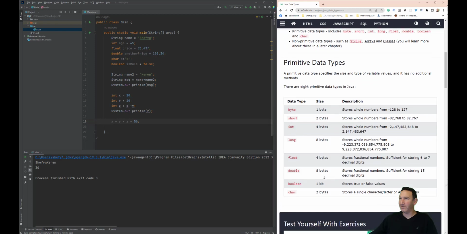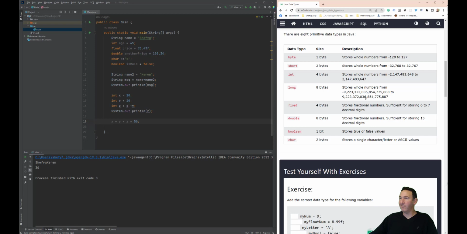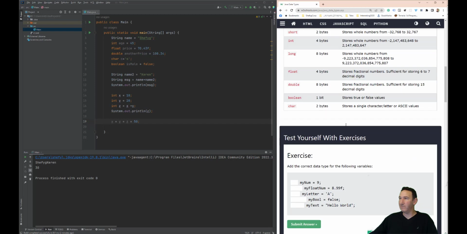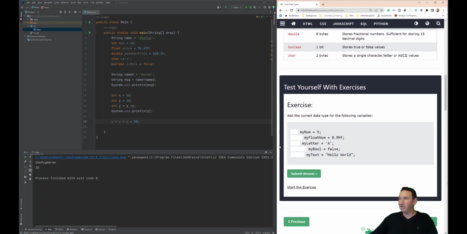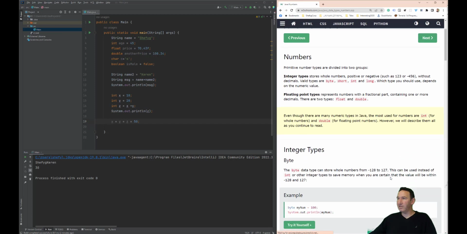We also looked at double. There are additional ones here. There is long, for bigger and bigger numbers, for example. So long is a very big number. You see that double is also a long one. What else? Here we have an exercise of putting in the right types. Let's go on.